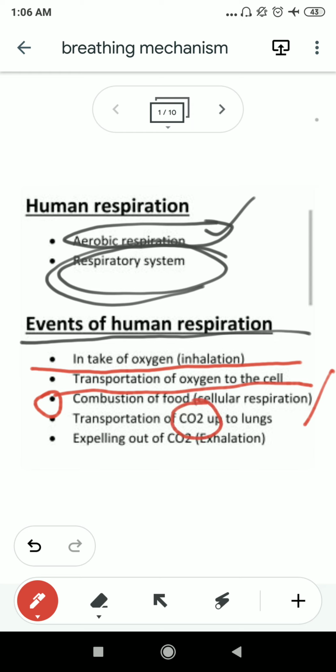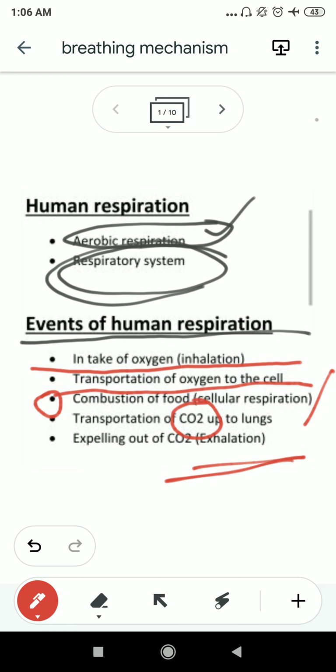Now this carbon dioxide is not at all good for our health, so it needs to be excreted out from our body. There are different mechanisms for excretion of carbon dioxide, but here we are discussing the process of respiration. So you can easily understand that in the respiration process, the carbon dioxide is expelled out by the process of exhalation.